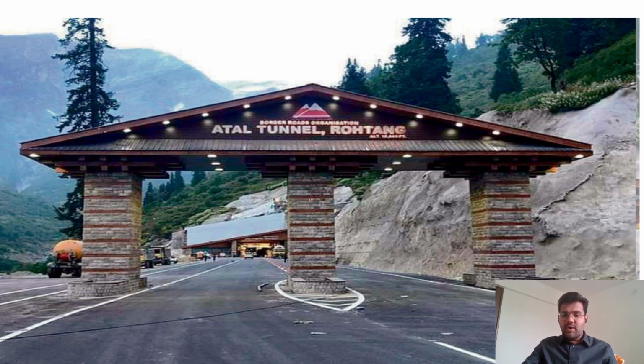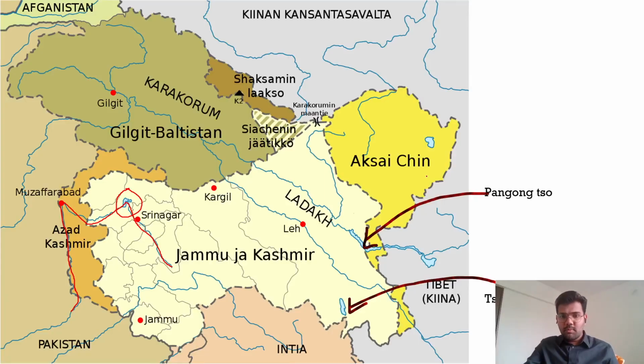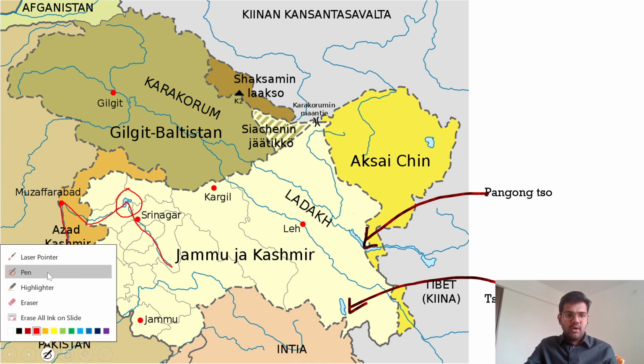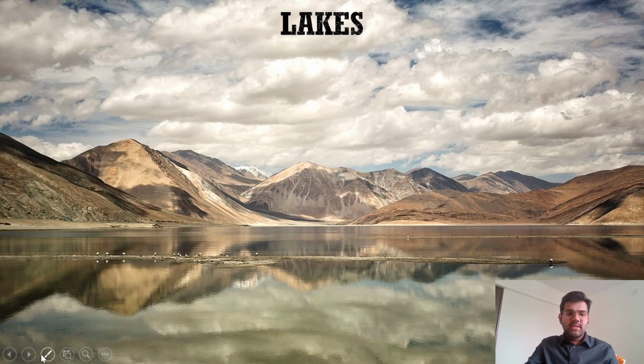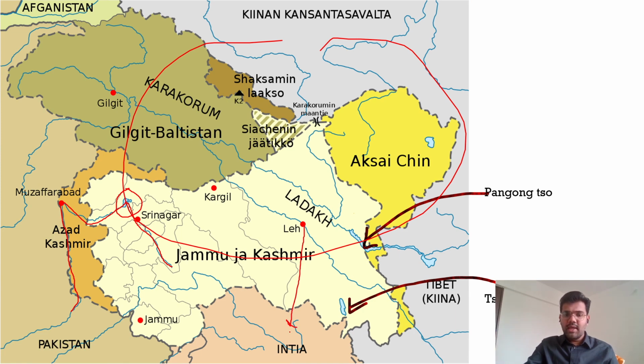From Atal Tunnel. Where is Atal Tunnel? We saw that from Leh, when we are going from Leh to Manali. So here, we have seen the northwestern Himalayas, that is the Kashmir Himalayas, and now we are going from Leh to Himachal Pradesh. So we are traveling from Leh to Manali. First pass over here is Baralacha La Pass, and second pass is Rohtang Pass. And under Rohtang Pass, a new tunnel has been constructed by BRO. That is Atal Tunnel.